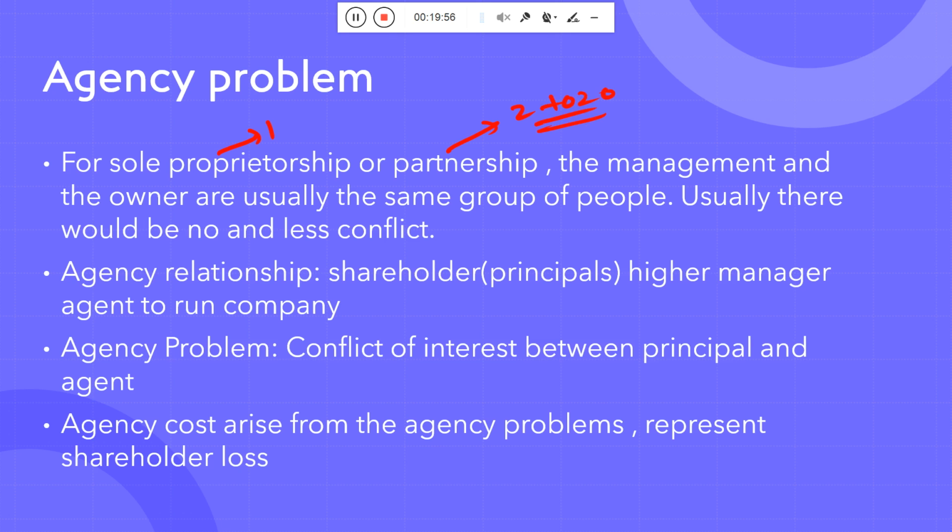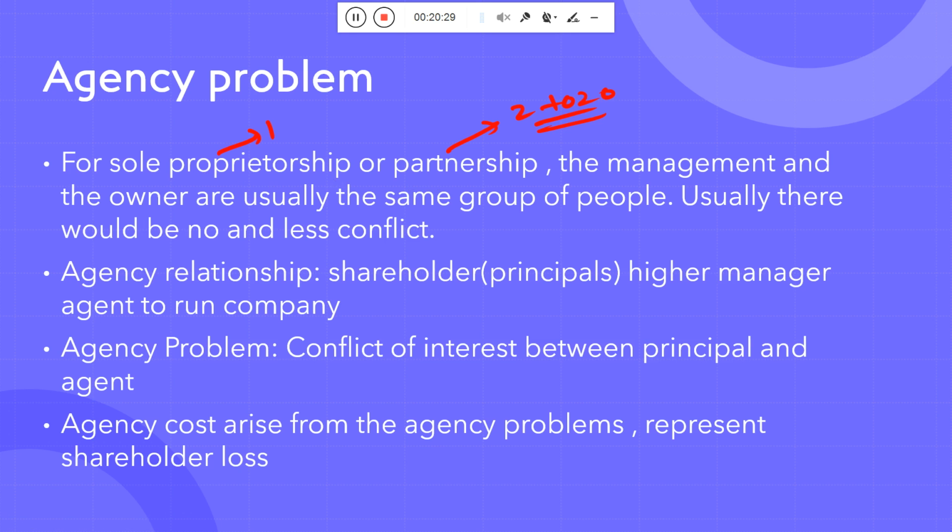As I told you in the previous session, in the sole proprietorship and the partnership, the owner does all the managerial work, so that skill is needed, as I discussed earlier also. So for sole proprietorship or partnership, the management and the owner are usually the same group of people.